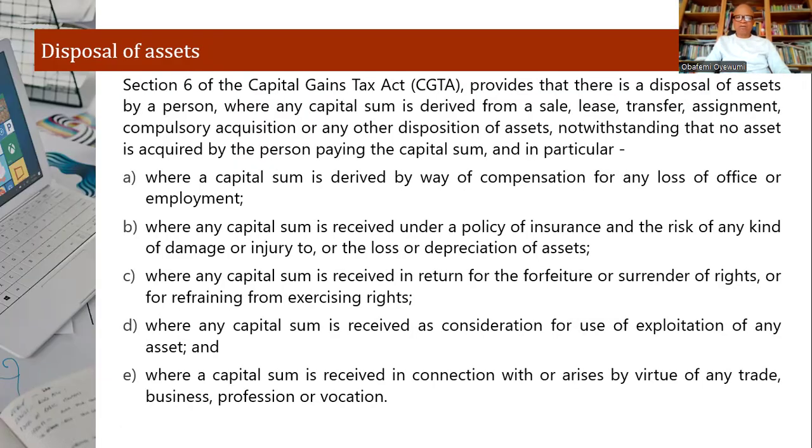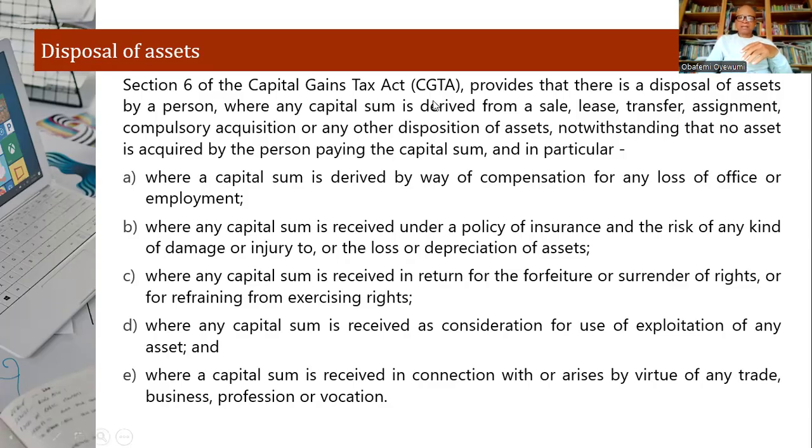Disposal of asset. When we say disposal of asset, what are we really referring to? Basically, it talks about when an asset changes hands, when the ownership changes from the person that is selling to the person that is buying. But then, in the law, let's look at it the way it's been stated. It provides that there is a disposal of asset by a person where any capital sum is derived from a sale. So when you sell, lease, transfer, or assign, that will bring about the formation of a gain.